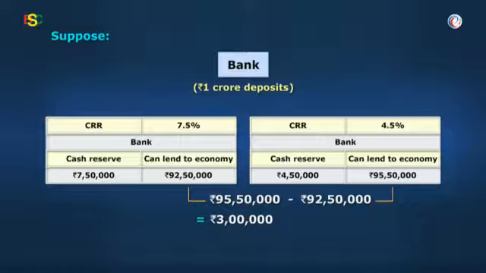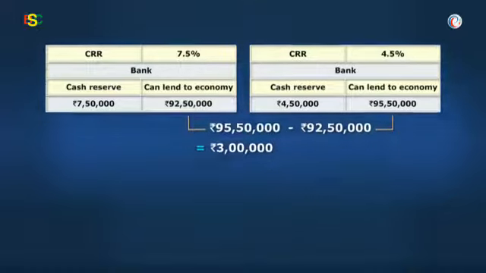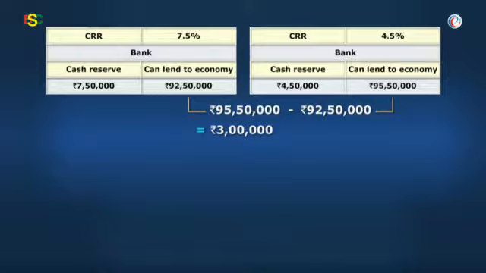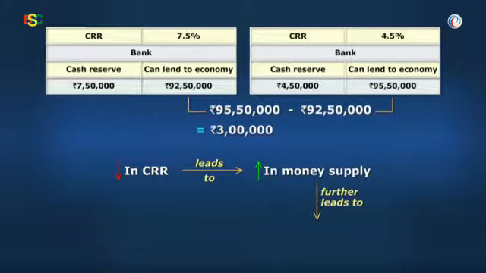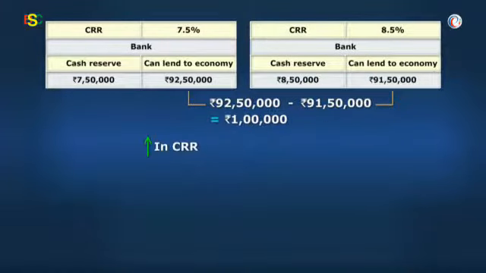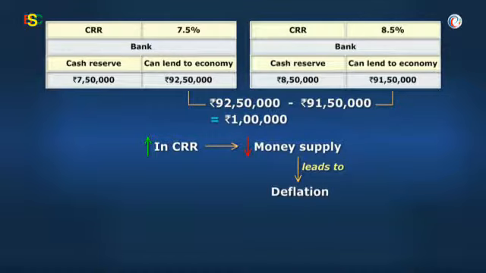The increase in money supply will not be limited to this rupees 3 lakh, but would increase multiple times by the money multiplier effect. We will study the money multiplier later. However, the important point here is that the decrease in CRR will increase the money supply and will have the inflationary effect. By same argument, increase in CRR will decrease the money supply and have a deflationary effect.